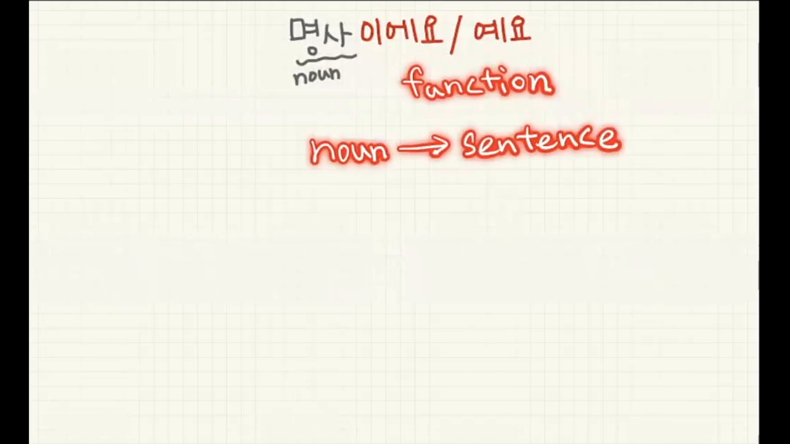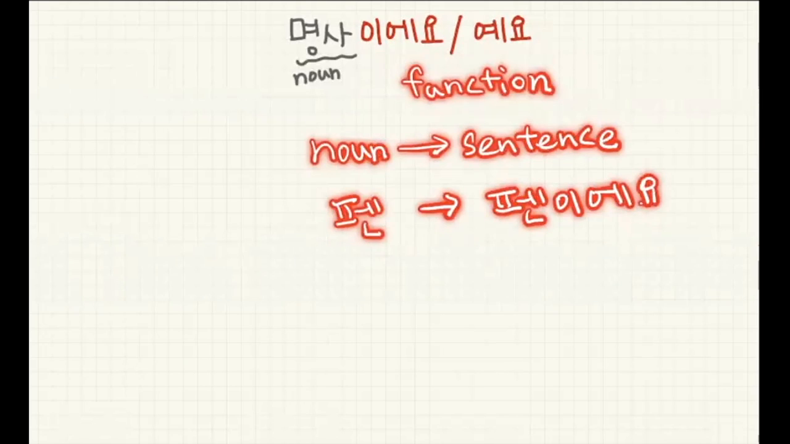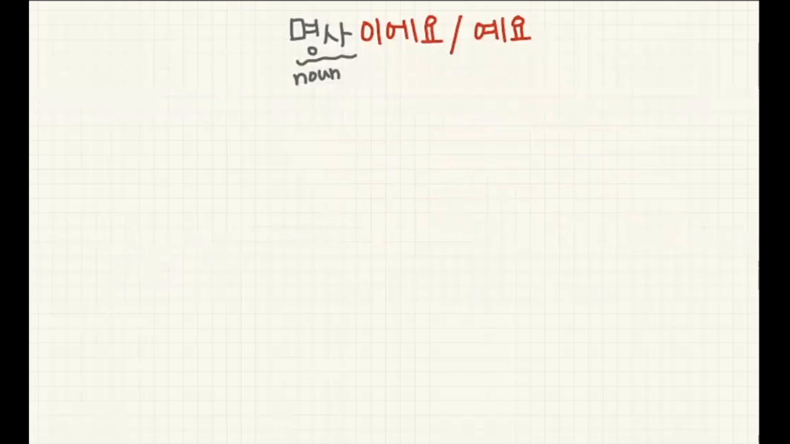For example, pen is just a baby word. Pen. But when you start to say pen 이에요 like this, it becomes a sentence. It's a pen. Even though it doesn't mean anything, it becomes a sentence. So 이에요, 예요 doesn't have a meaning, but it has only function: to make a noun into a sentence. So let's see how to use it and which one you should use.